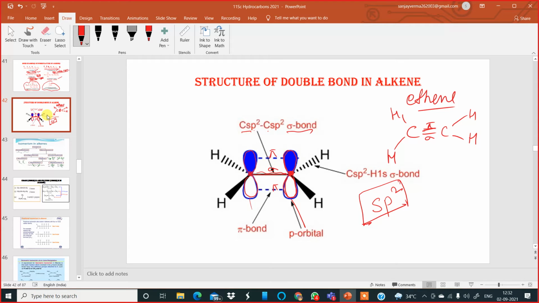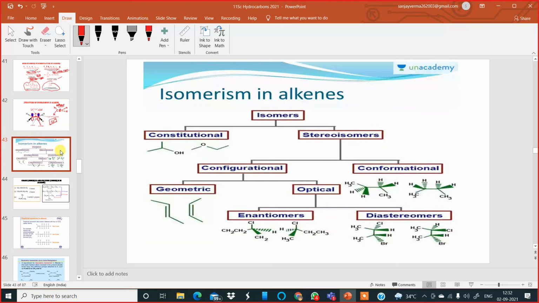Now, moving to the next topic, which is called isomerism in alkenes. This is the entire isomerism which happens in alkenes. I'll show you a better picture after this. In alkenes, there are two types of isomers. One is constitutional, depending upon which functional group is there. Another one is stereoisomers. Under stereoisomers, we'll have plenty of them. One is configurational, and one is conformational, like you saw in the Newman projection formula.